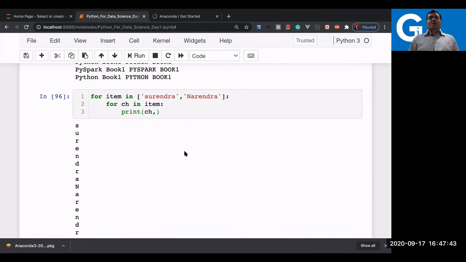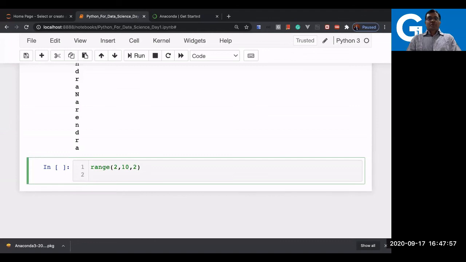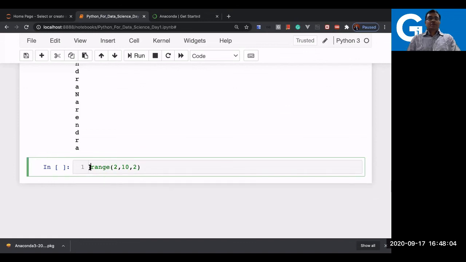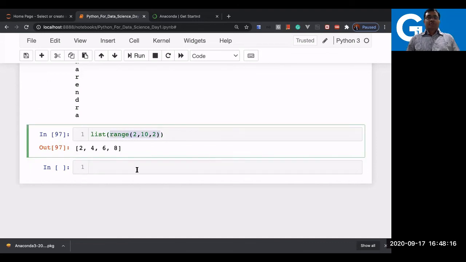You can also create your sequence by the function called range. You can just say 2 to 10 and having, let's say, the step of 2 here, like first is 2 and then step of 2, print. Okay, I'll just print here by using the list, to iterate the entire item, because in the case of Python 3 specifically, it will just display the iterable object.